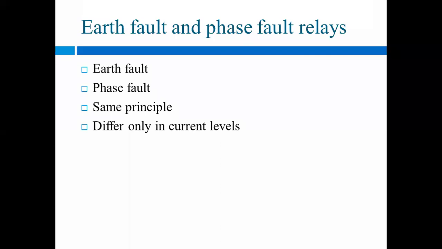These are the major faults which often occur in the power system. The earth faults are the line to ground or double line to ground faults.